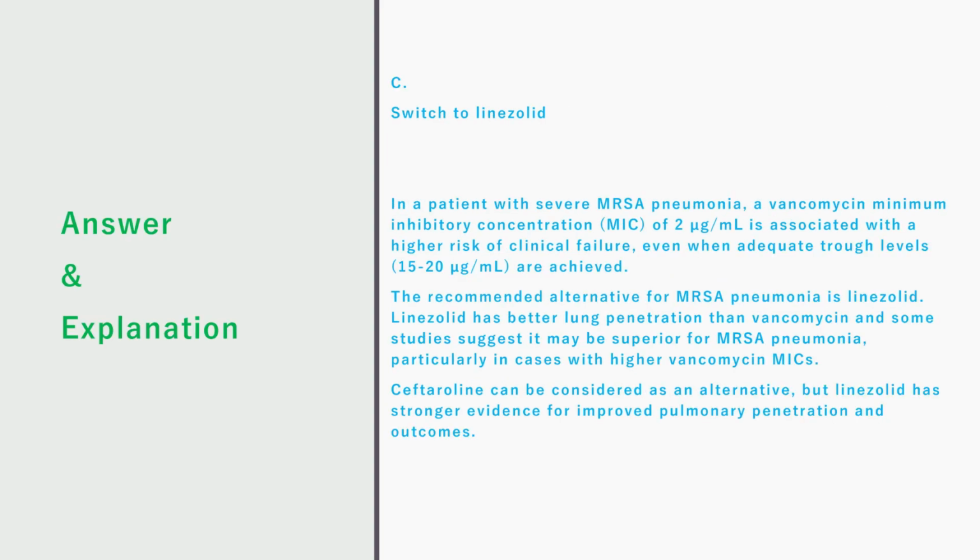Correct answer is C. Switch to linezolid. Explanation: in a patient with severe MRSA pneumonia, a vancomycin minimum inhibitory concentration of 2 microgram per milliliter is associated with a higher risk of clinical failure, even when adequate trough levels are achieved. The recommended alternative for MRSA pneumonia is linezolid. Linezolid has better lung penetration than vancomycin, and some studies suggest it may be superior for MRSA pneumonia, particularly in cases with higher vancomycin minimum inhibitory concentration. Ceftaroline can be considered as an alternative, but linezolid has stronger evidence for improved pulmonary penetration and outcomes.